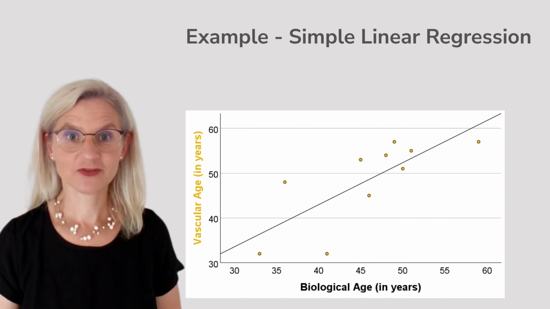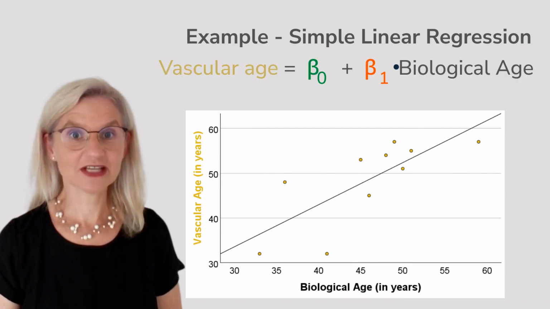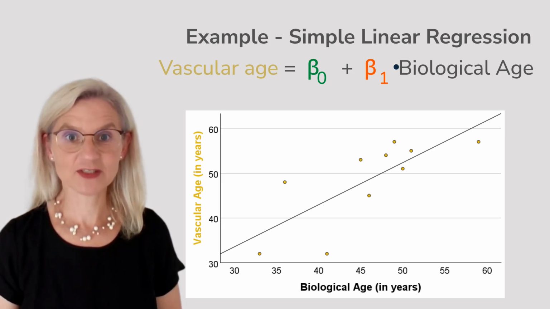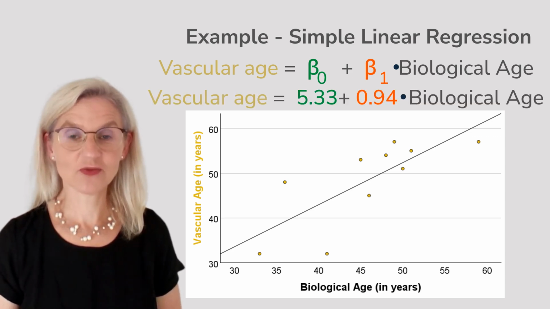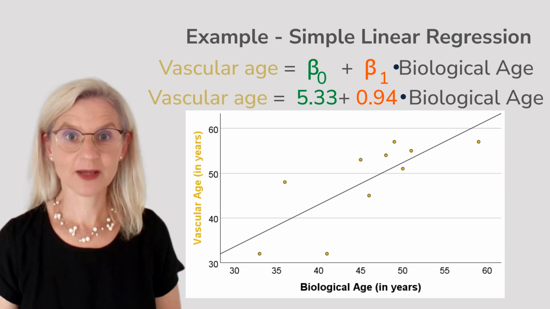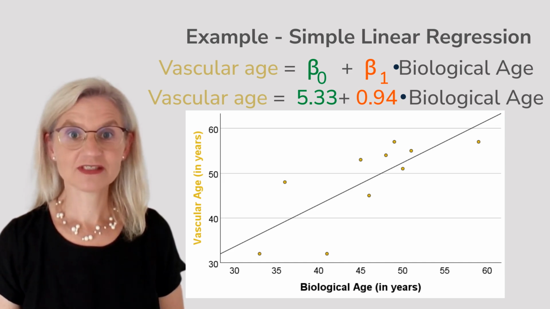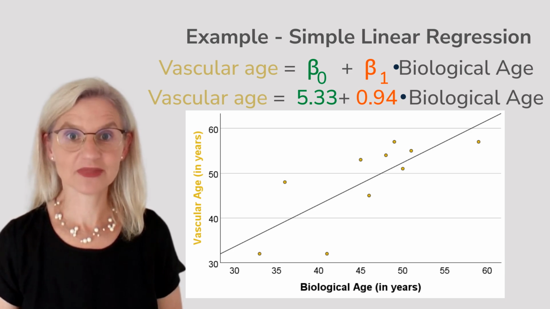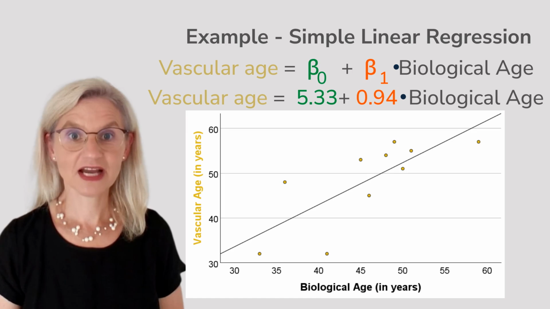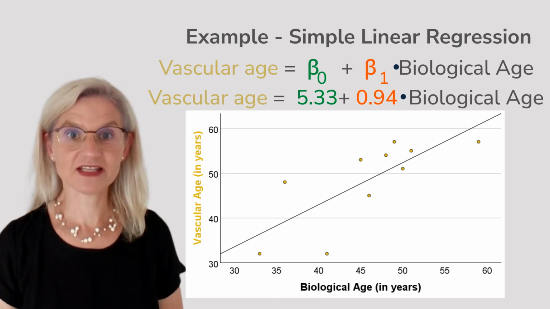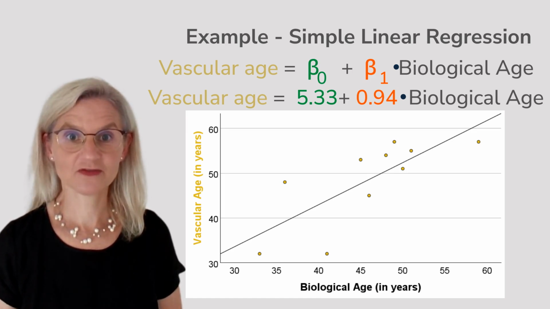Here we can see the scatter plot again. The equation of the straight line in its general form expresses vascular age as the intercept plus the slope multiplied by the independent variable, in this case biological age in years. Using analysis software, we can calculate a straight line that best describes this relationship. The software gives us two key numbers, the intercept, which is 5.33, and the slope, which is 0.94. The slope can be interpreted as follows. If biological age increases by 1 year, vascular age increases on average by 0.94 years.